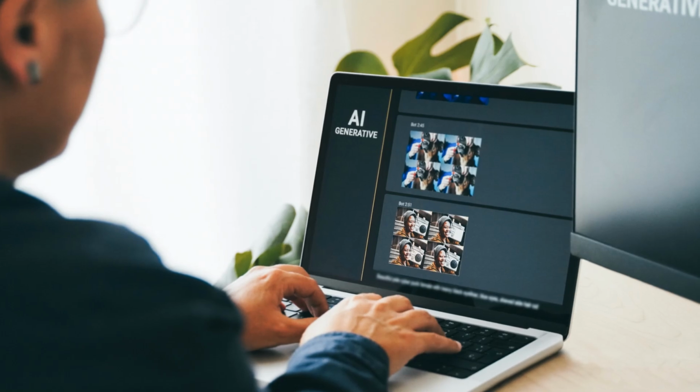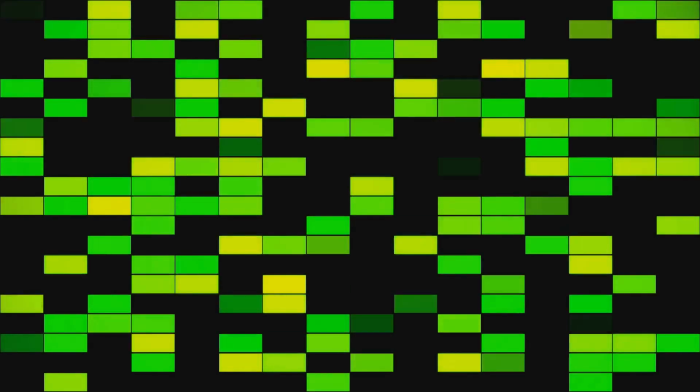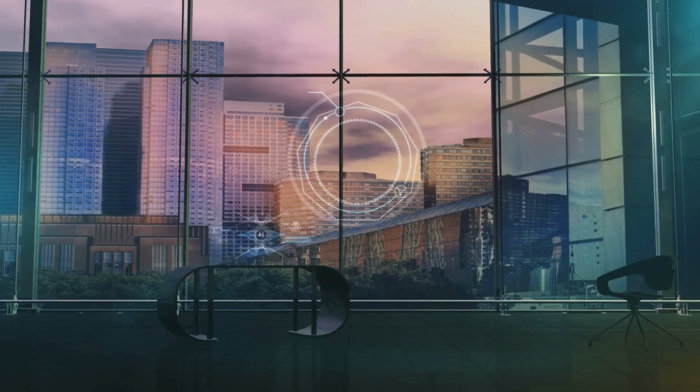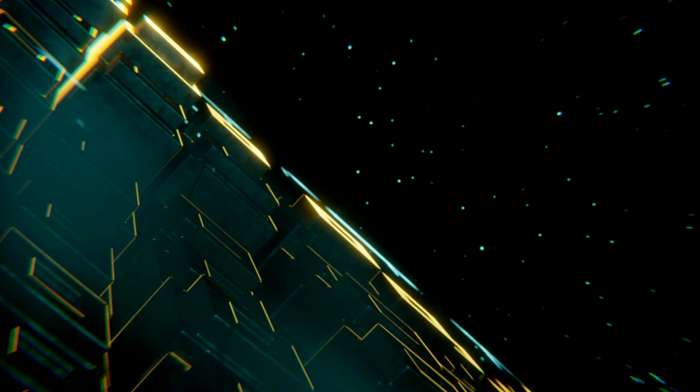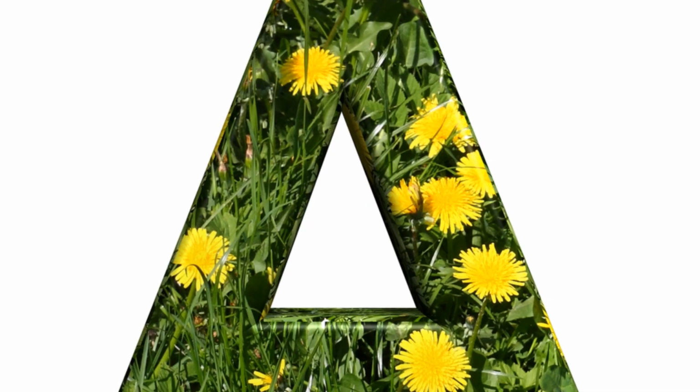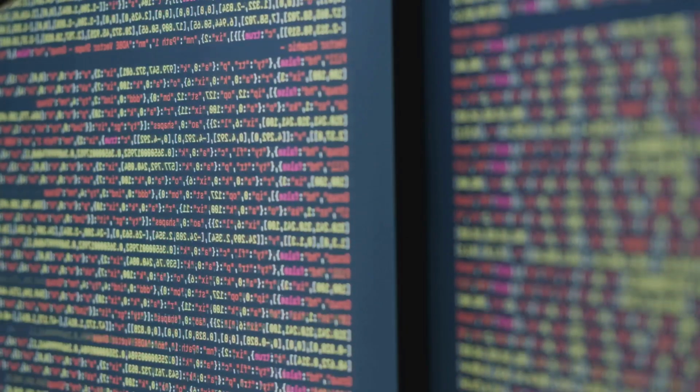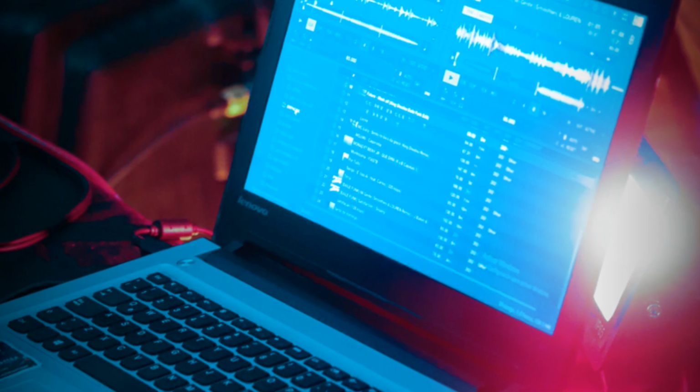Batch creation saves time. Generate multiple images or variations at once. Style guides help maintain a consistent visual identity. Define key prompts and style words for your brand. Consistency builds recognition. To succeed, choose the right platform, craft detailed prompts, and control style. Use inpainting and outpainting to refine results.